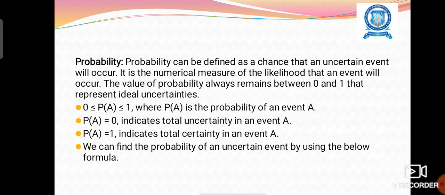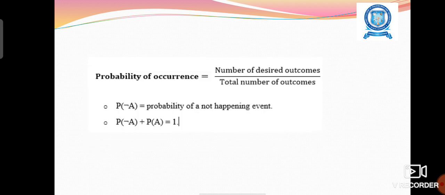We can find the probability of an uncertain event by using the below formula. Probability of occurrence equals the number of desired outcomes divided by the total number of outcomes. We can also write this probability in a negation format. P of not A equals the probability of the event not happening. Another important formula is P of not A plus P of A equals 1.